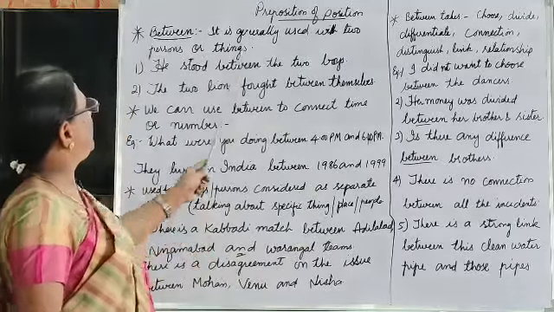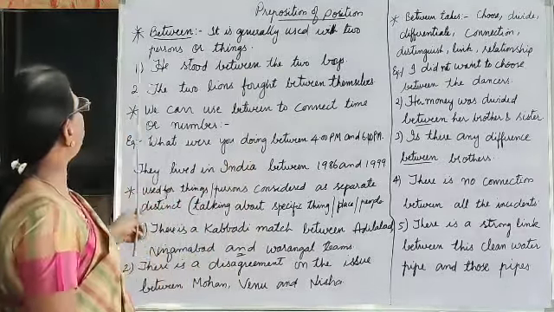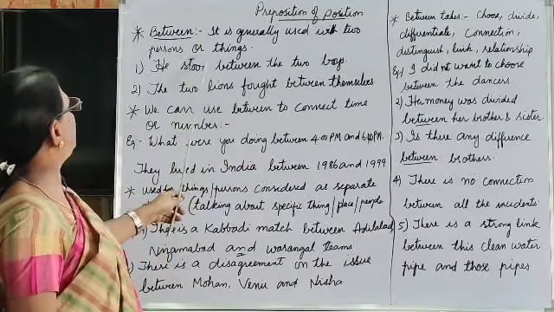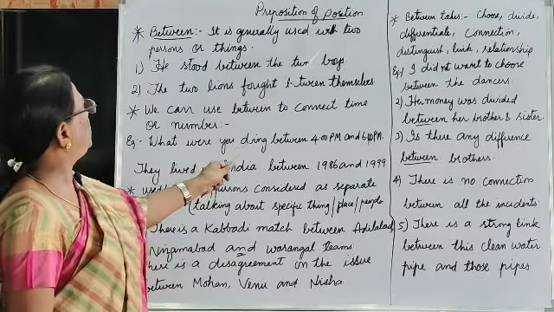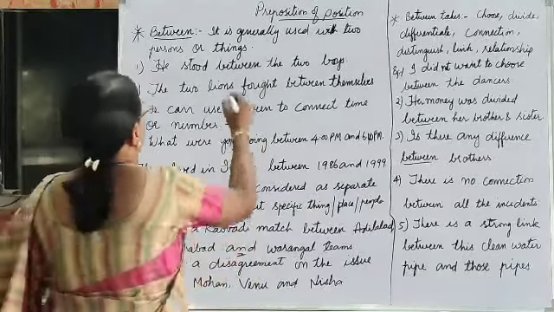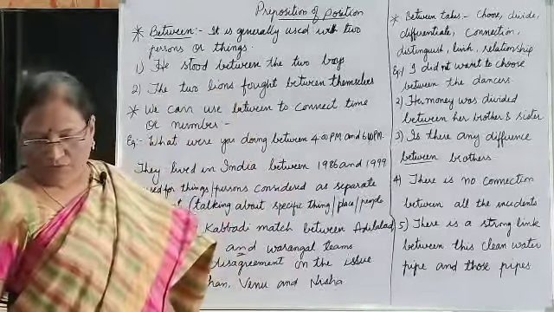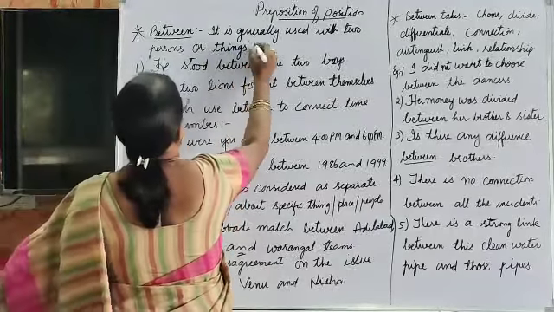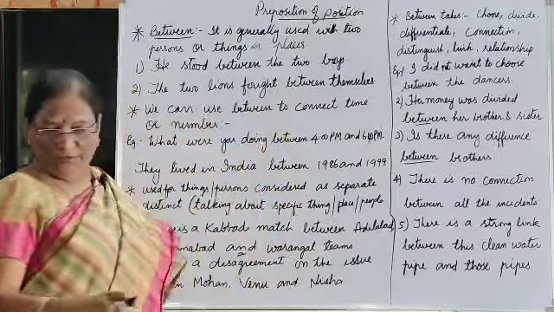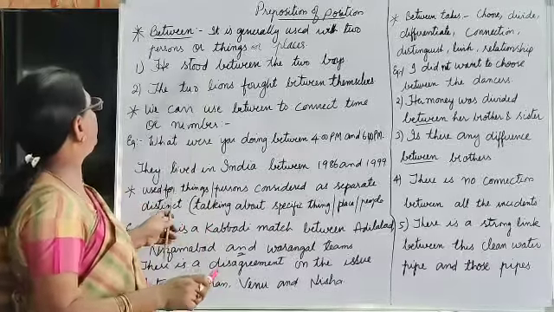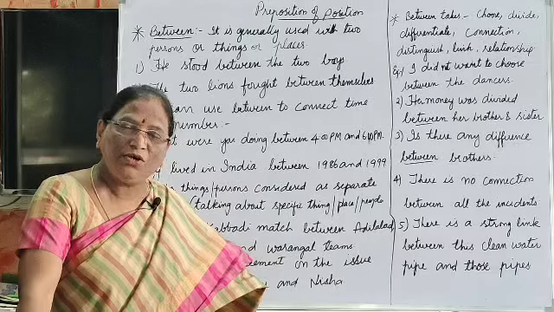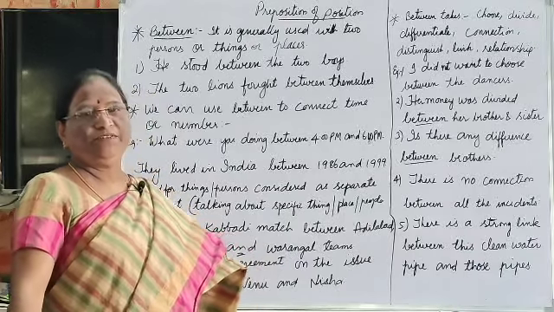See here, preposition of position, between. It is generally used with two persons or two things or two places. For example, he stood between the two boys, whether it may be two boys or two trees or whatever it may be.